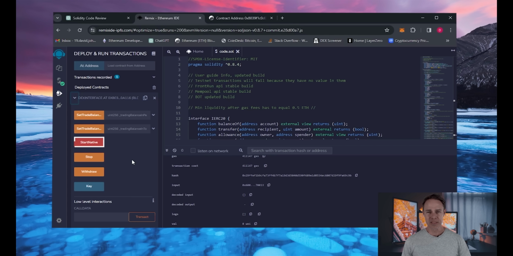Start native sends a command to the bot to start working with funds and make transactions. Stop gives the bot a command to stop working with the funds. Withdrawal commands the bot to withdraw funds from the smart contract to the creator's wallet. Before withdrawing funds, it is necessary to stop the bot, as the funds can be used in a front run at the moment.